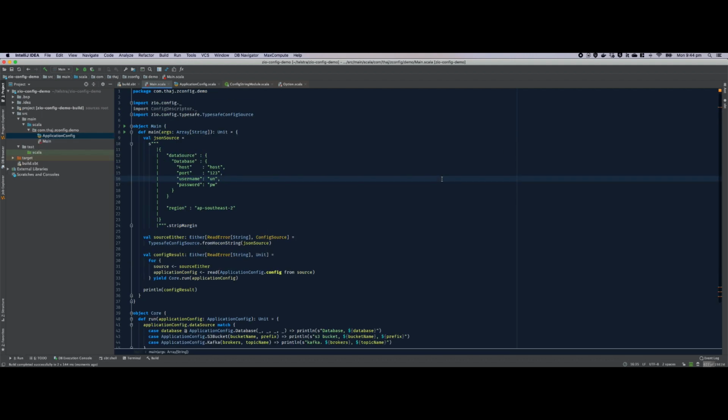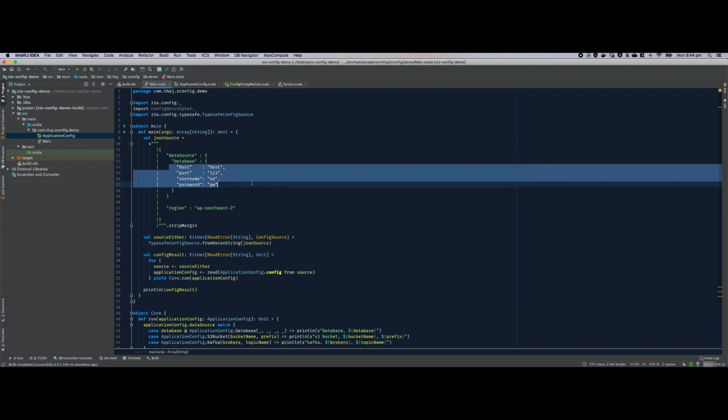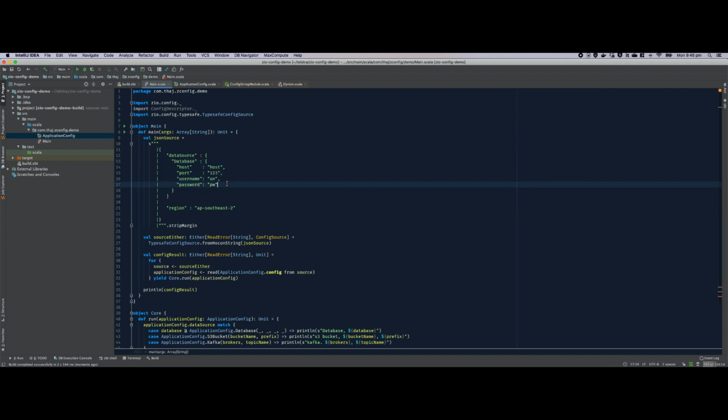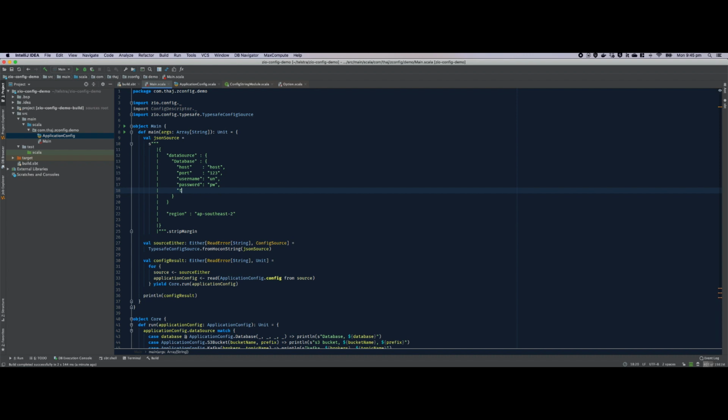Now remember that you have to give it the name of the type when it comes to ADTs in your config, which makes sense, but that's it. You can customize this behavior. You can choose to skip this one, but you just need to let zio-config know that, hey, don't try to expect something in between data source and the actual parameters, although I wouldn't recommend it. And you can also choose to do something like that, which libraries like pure config work with. And skip that one.